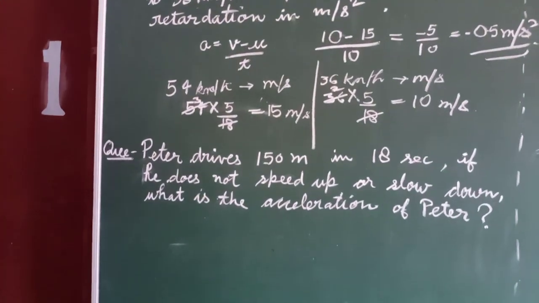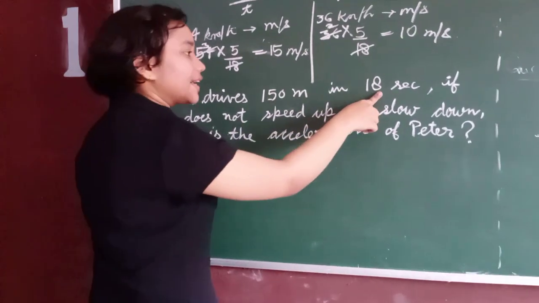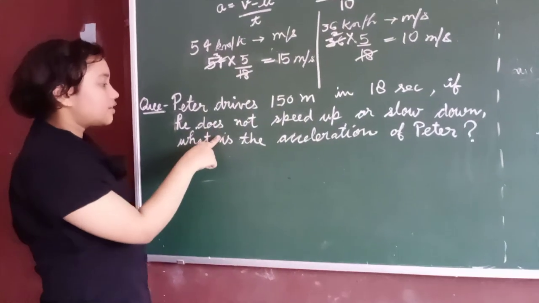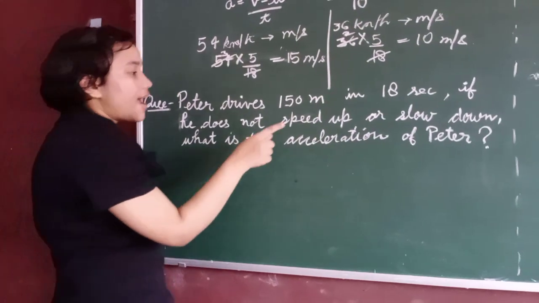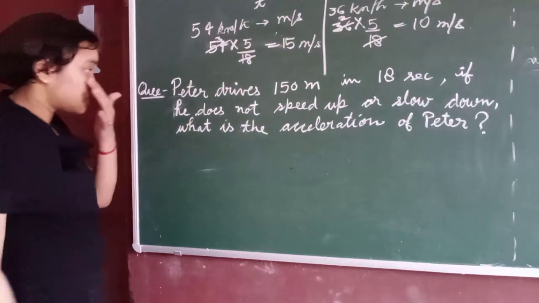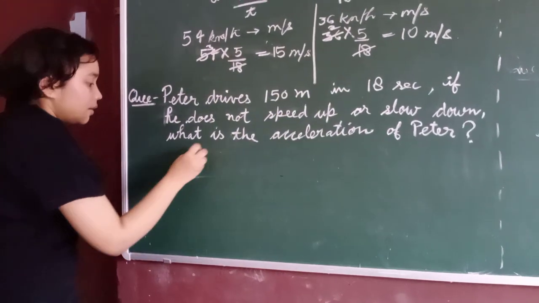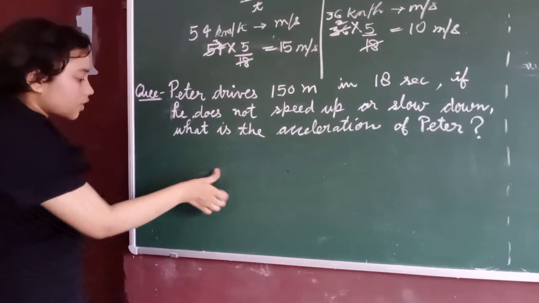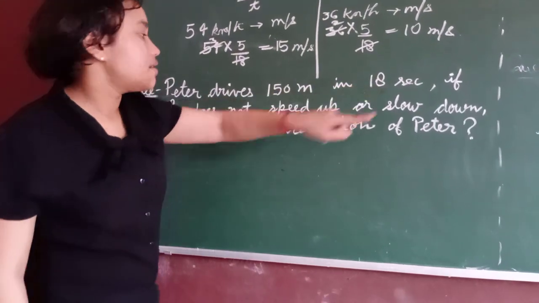Next question. Peter drives 150 meters in 18 seconds. If he does not speed up or slow down, what is the acceleration of Peter? He drives 150 meters in 18 seconds. Means this is the distance and this is the time.